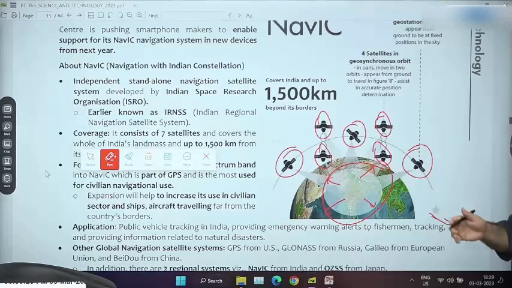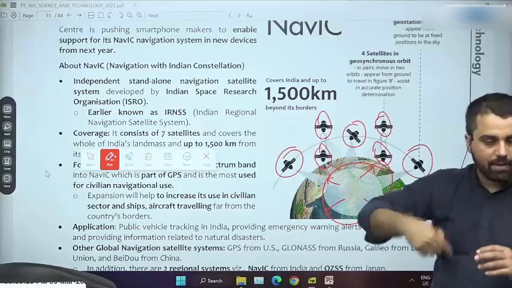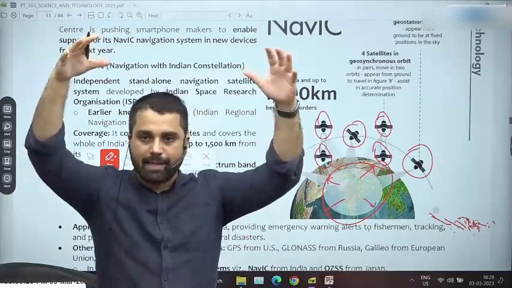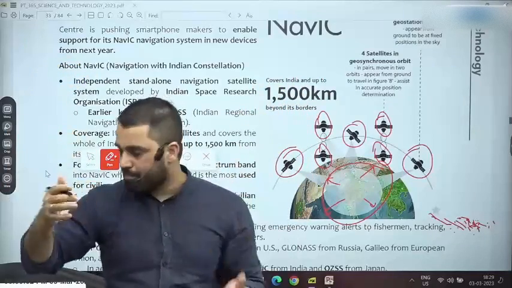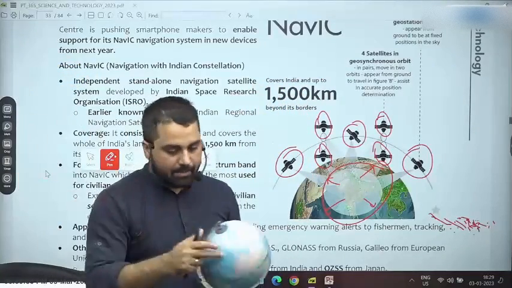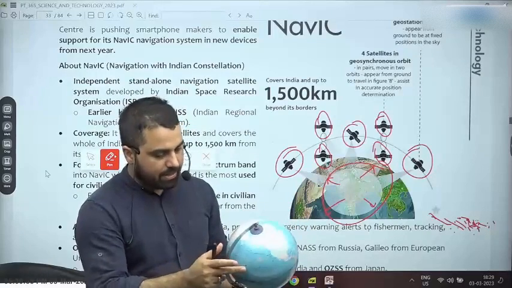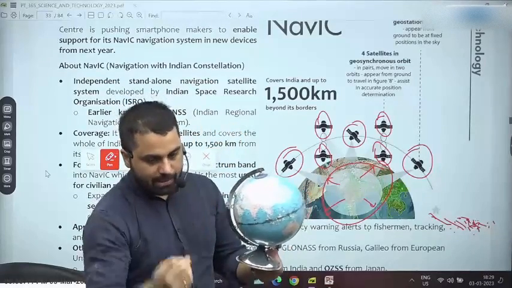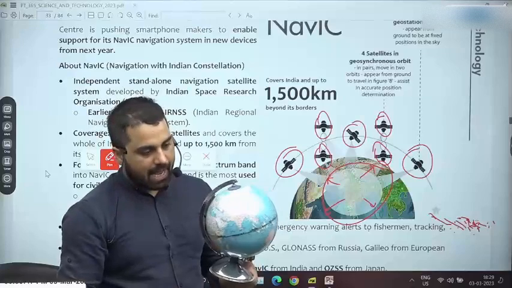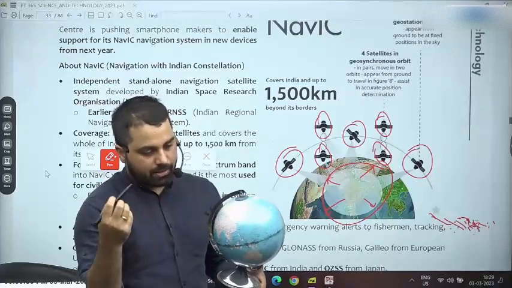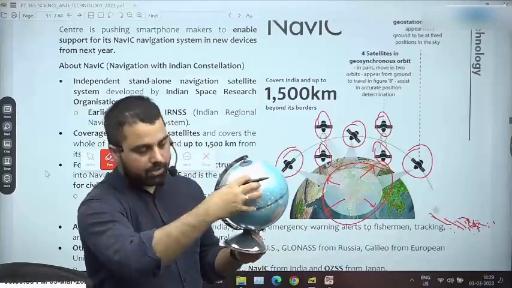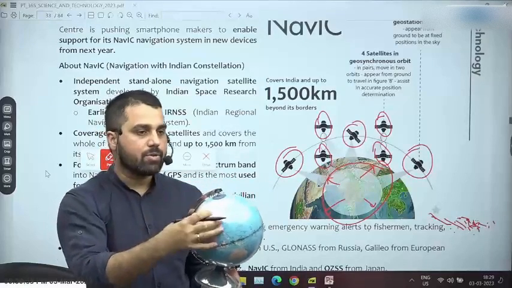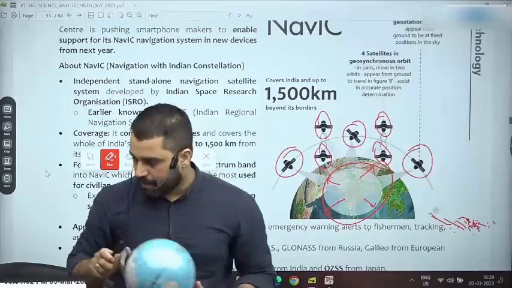Now the good thing here is that as Earth rotates, these satellites are revolving above Earth, and because they are in geosynchronous and geostationary orbits, they will always be above the Indian region itself. Even in geosynchronous orbit they are not at very high inclination, about 10 degrees. There are 4 of them, one here, one here, one here, one here, and 3 very near to India. As Earth rotates, these satellites also revolve, so these 7 satellites will always be focused towards the Indian subcontinent region. Because of that, I can find navigational information in India and 1500 kilometers beyond India's border.